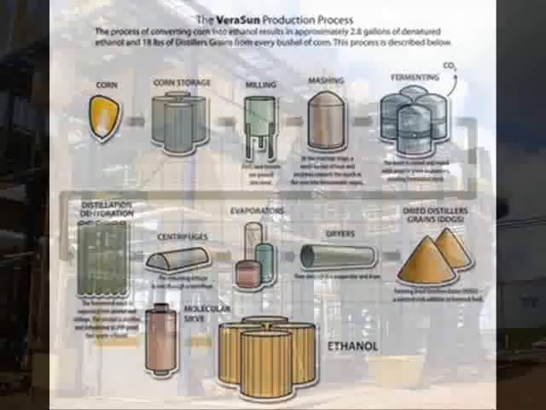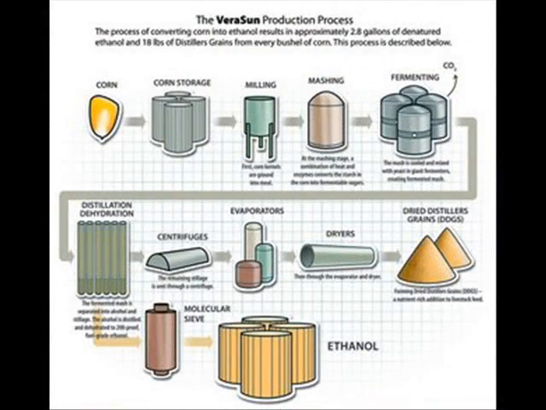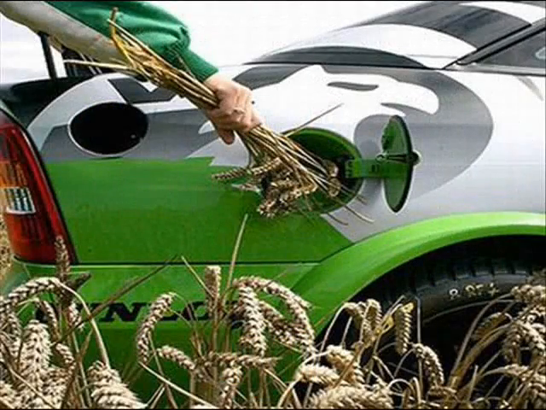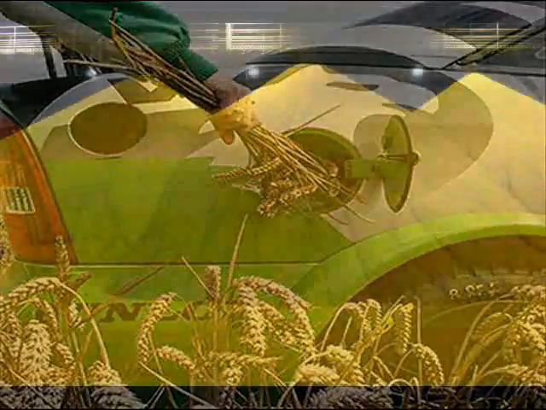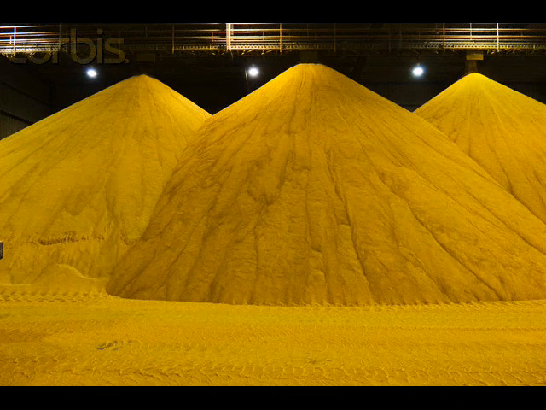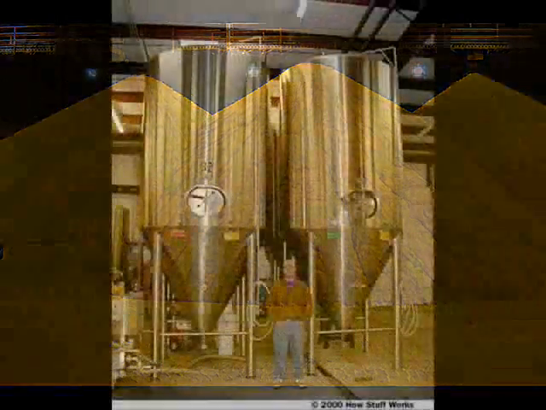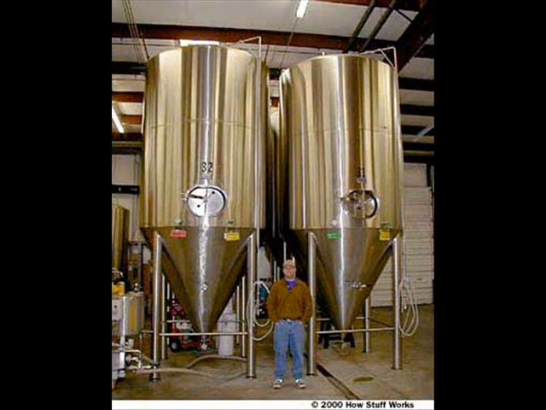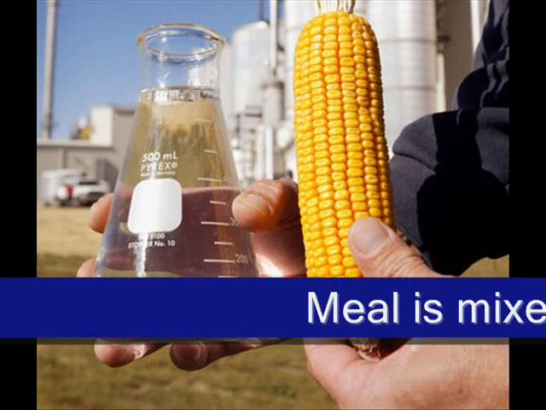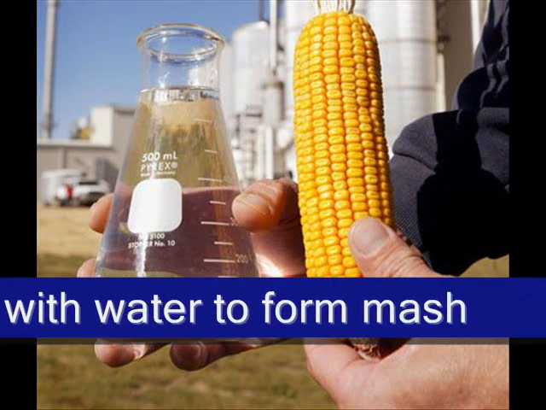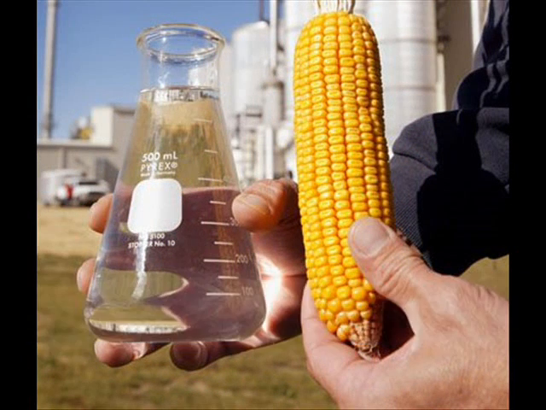Now there are two techniques to create ethanol: the dry milling and the wet milling technique. In the dry milling process, the corn or grain is ground into flour, which is called meal. This is processed without separating out the various component parts of the grain. The meal is mixed with water to form mash, and enzymes are added to the mash to convert the starch